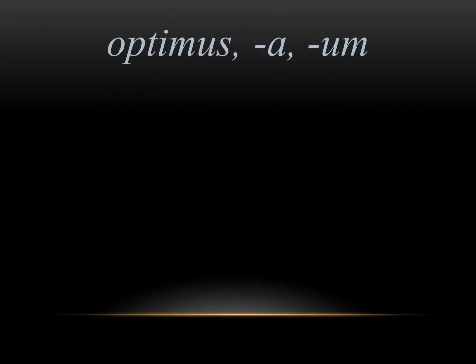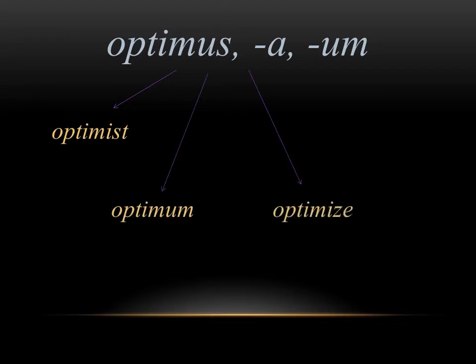The next word we're going to look at is optimus, which means best in English and in Latin. The words we get from this would be optimist, optimum, words like optimistic, optimal. They all have to do with something being the best. So whenever you see one of these derivatives, you're talking about something being the best, which I think you can really see in the derivative optimize, which is a term that we use a lot in English, and it means the same thing, something being the best.